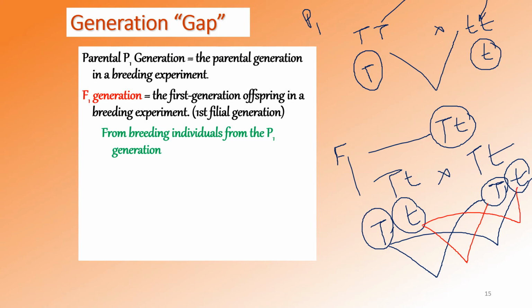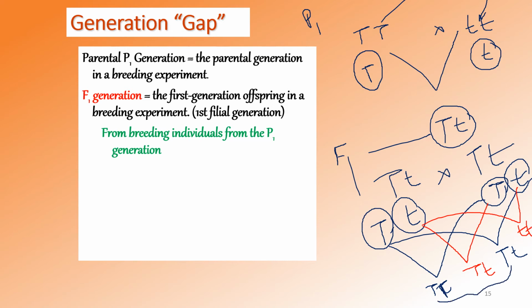So here you will get a capital T and a small t. Here you will get both small t, and here you will get capital T, small t. I'm sorry, capital T capital T, and capital T, small t. So here you get 4 offspring and 3 are tall, 1 is short.